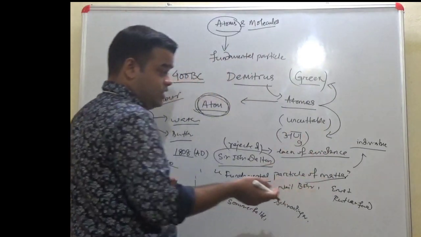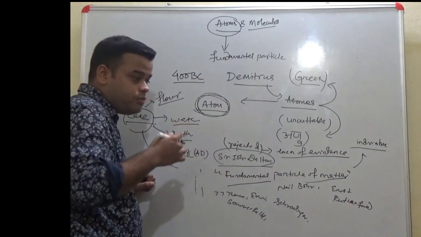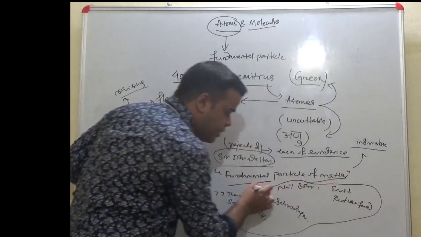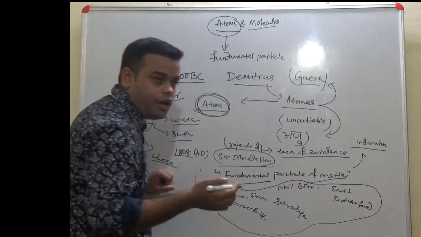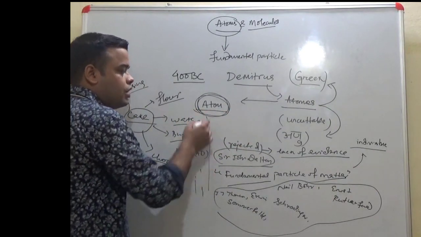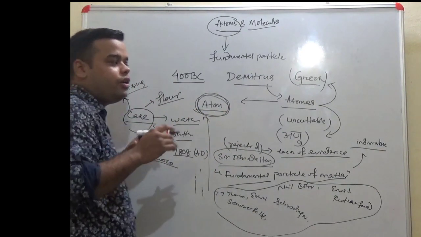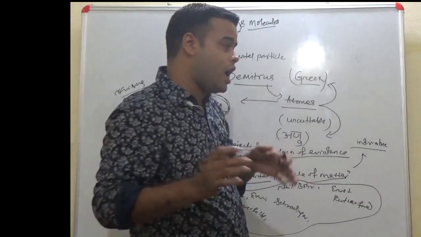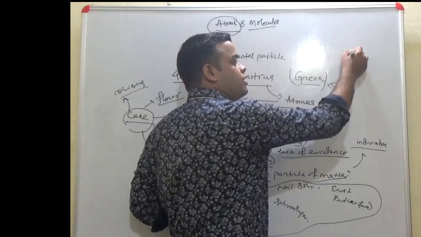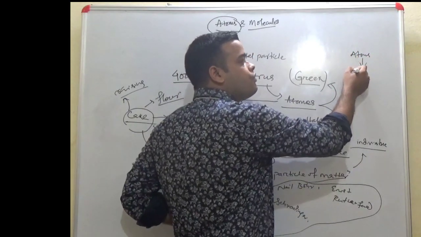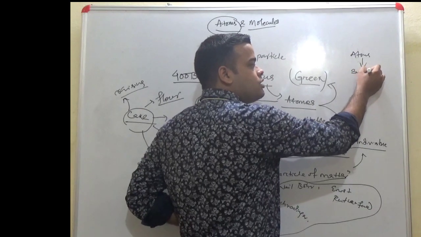So since it is indivisible, the question comes: what happened when such scientists made researches on this matter? What happened when such scientists discussed about atom? On research it was found that atom is not the fundamental quantity, rather it has certain subatomic particles.